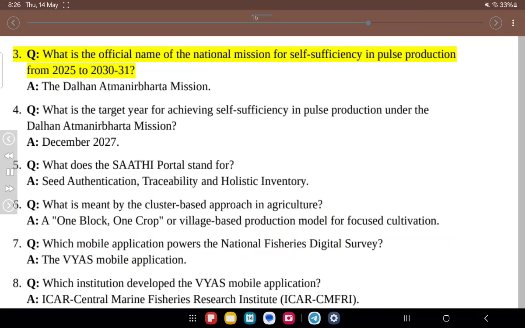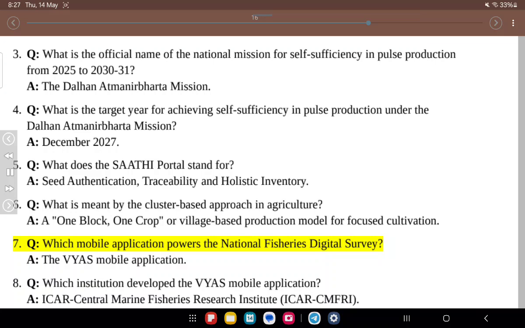3. Q. What is the official name of the National Mission for Self-Sufficiency in Pulse Production from 2025 to 2030-31? A. The Dalhan Atmanirbhar Mission. 4. Q. What is the target year for achieving self-sufficiency in pulse production under the Dalhan Atmanirbhar Mission? A. December 2027. 5. Q. What does the Sati portal stand for? A. Seed authentication, traceability and holistic inventory. 6. Q. What is meant by the cluster-based approach in agriculture? A. One block, one crop or village-based production model for focused cultivation.